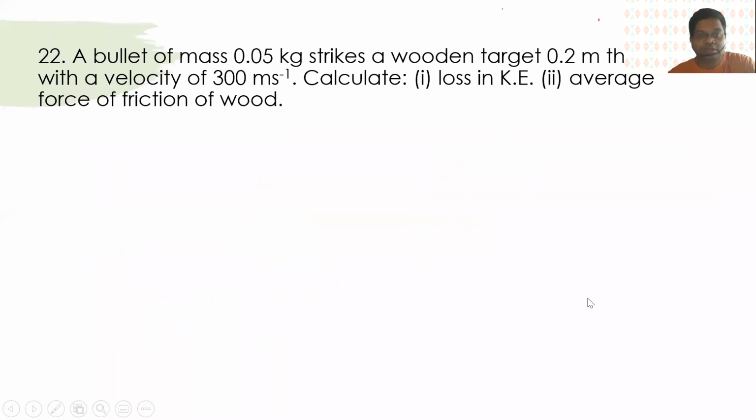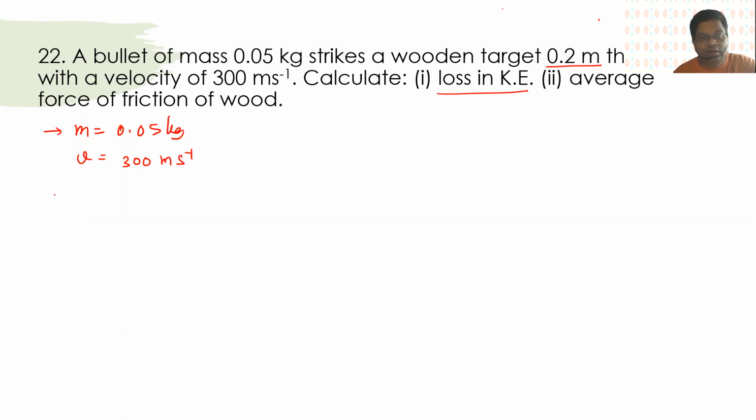Okay. A bullet of mass 0.05 kg strikes a wooden target again with a velocity so and so. Calculate the loss in kinetic energy, the average force of retardation, okay, friction of the wood. So here we have the mass of the bullet as 0.05 kilograms, and the velocity with which it was traveling was 300 meter per second. Now it says that it will enter this much and it will stop. Okay, so that is the second part. But let's find out the loss in kinetic energy.